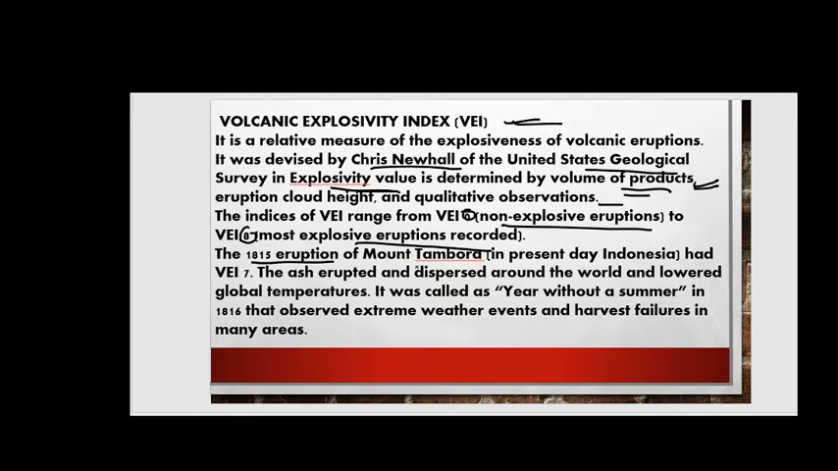The 1815 eruption of Mount Tambora, in present-day Indonesia, had a global impact. It has a VEI of 7, right, friends? That means most explosive. The ash erupted and spread around the world and lowered global temperatures. It was also called the year without a summer. In 1816, extreme weather events and harvest failures were observed in many areas. So these are the problems with volcanoes, friends, right?